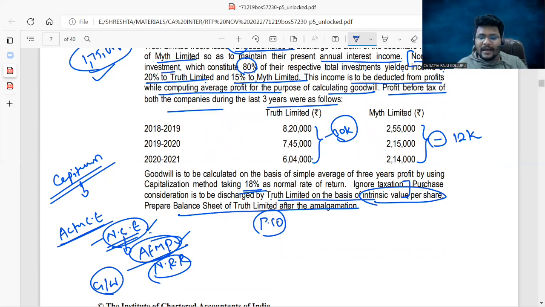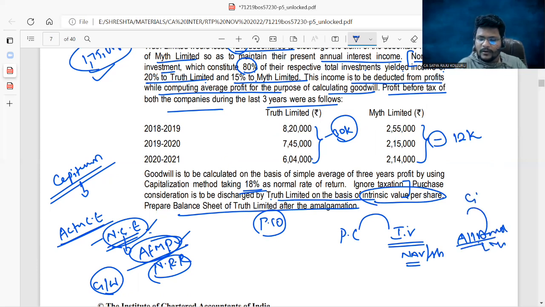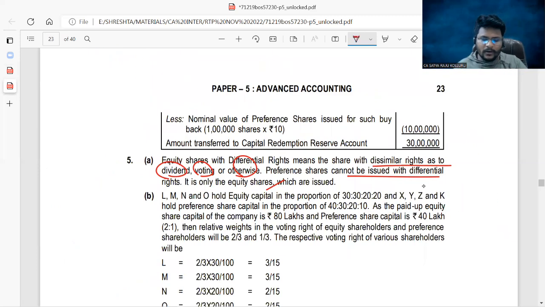To know the NAV, I require all the assets as well as all the liabilities, including the goodwill. Do you understand? That's why first let me start with the calculation of goodwill. One more time I'm telling you. To know the PC, I require the intrinsic value in both the companies. The intrinsic value is nothing but NAV per share. To know that, I require all the assets and liabilities values. One of those components is goodwill. To know the goodwill component, I need to provide the workings. Now I am working on goodwill.